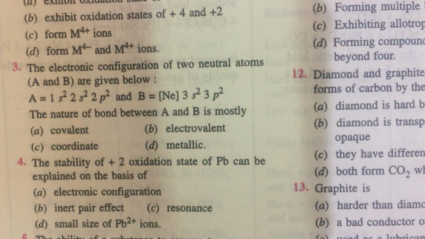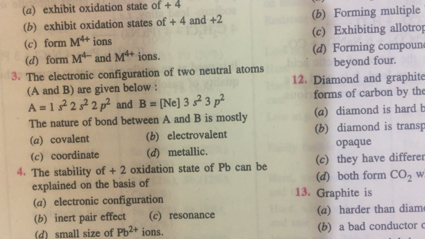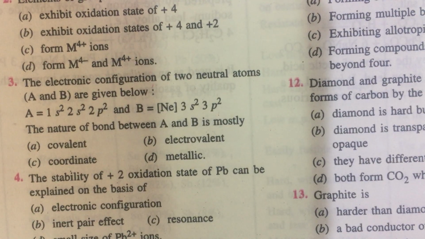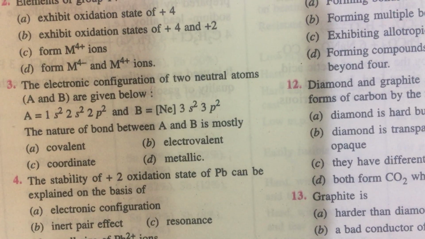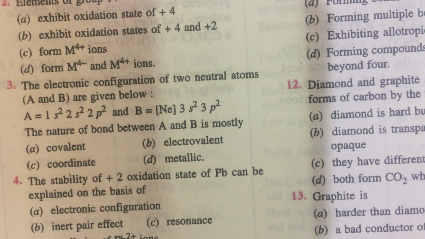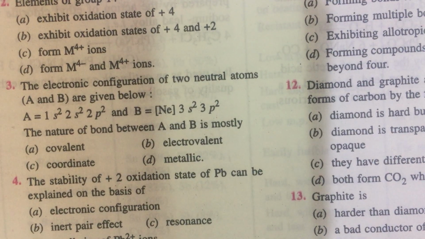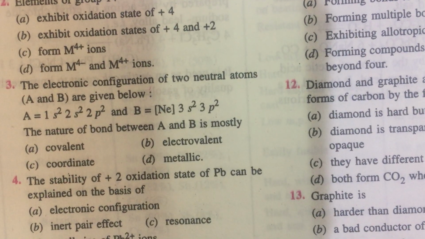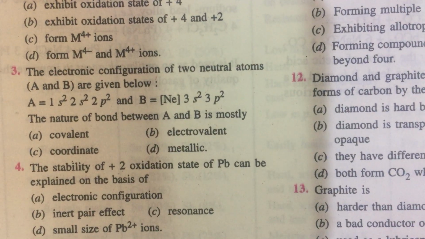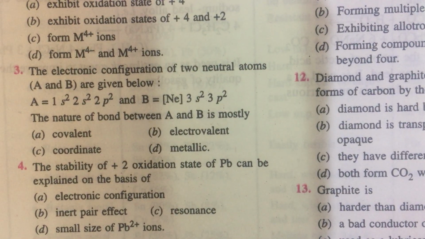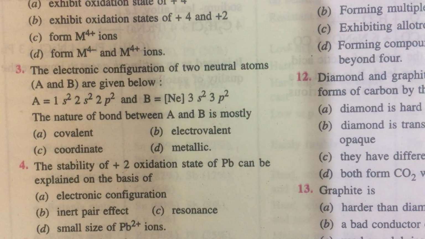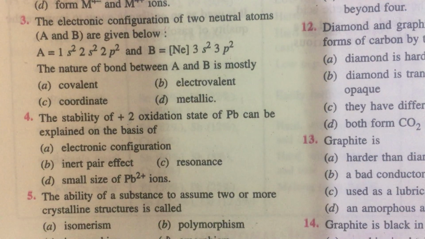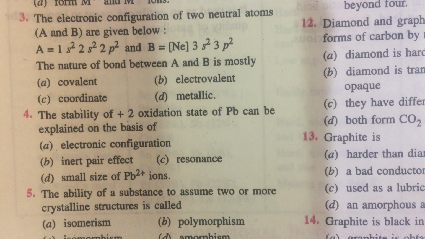The stability of the +2 oxidation state of lead. The 14th group's general oxidation state is +4, but lead, the bottom element, shows +2 due to the inert pair effect. Not only lead: the bottom element in the 13th group, thallium, and the bottom element in the 15th group, bismuth, also show this inert pair effect, because of which their maximum oxidation state will be 2 units less than the group oxidation state, and in that way they are stable. The answer to question number 4 is clearly B.